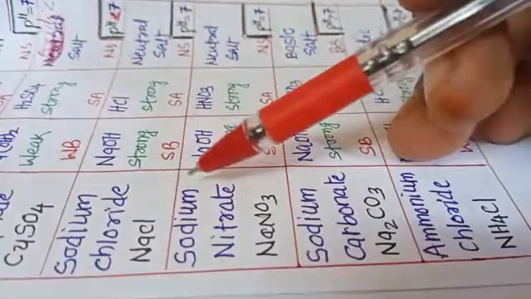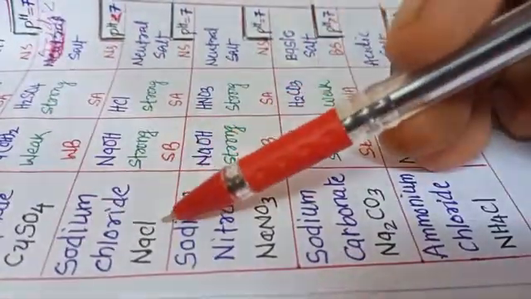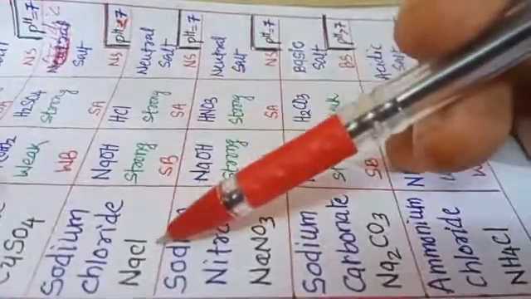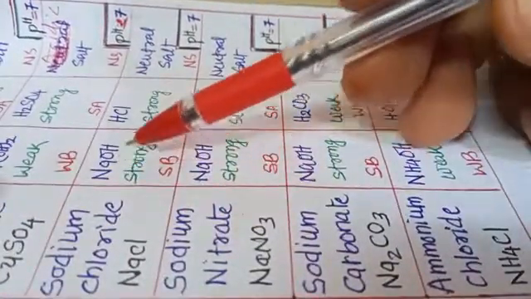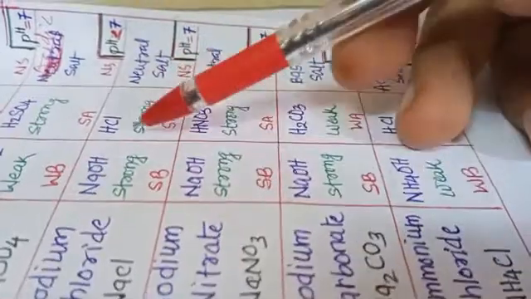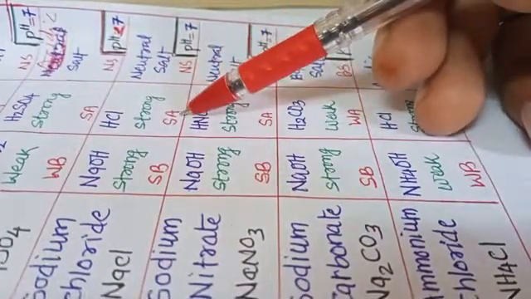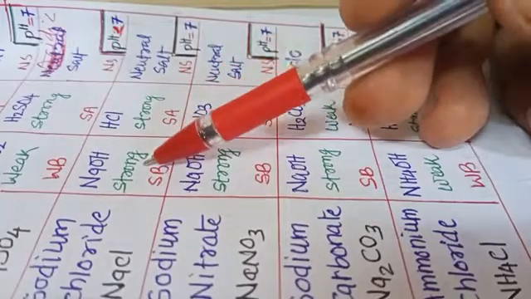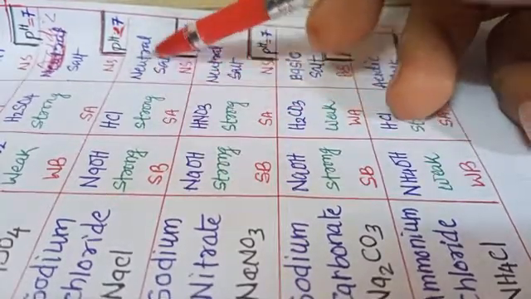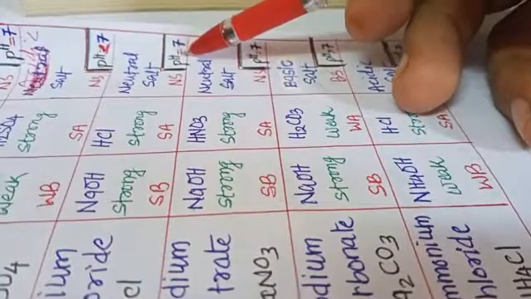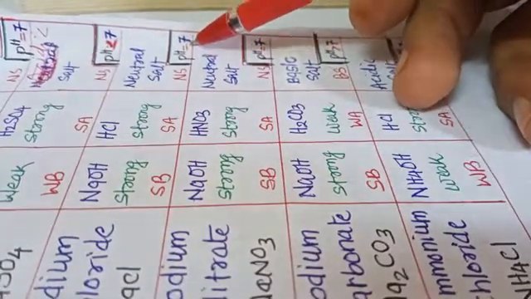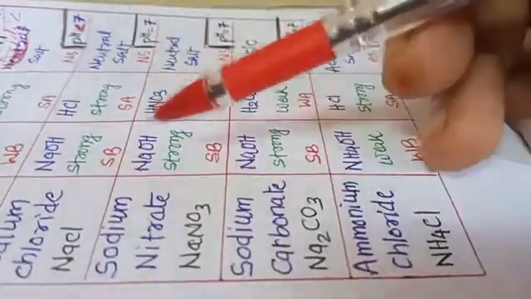Then we have another salt, which is known as sodium chloride, NaCl. Sodium chloride is prepared from the base NaOH, which is a strong base, and from the acid HCl, which is a strong acid. So as it is the salt of a strong acid and a strong base, it is a neutral salt, and the pH is going to be 7 for the solution of NaCl.